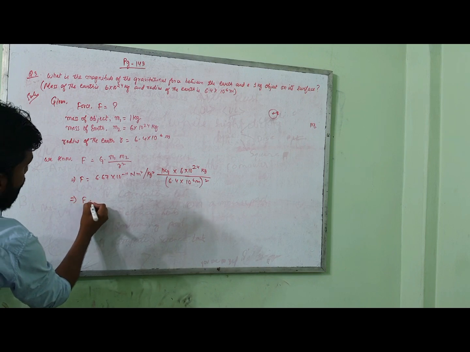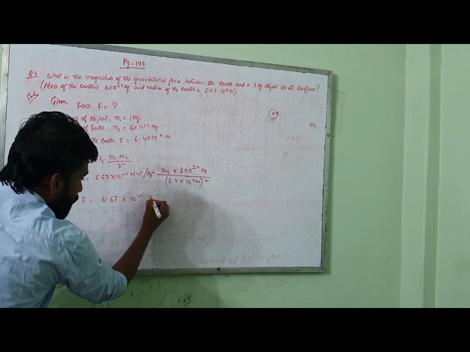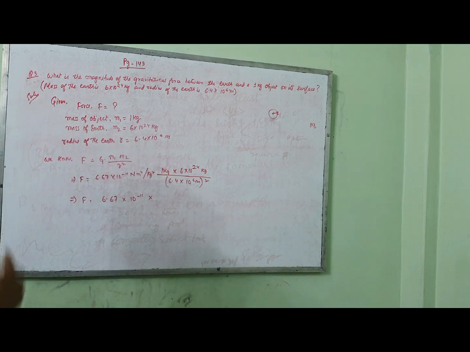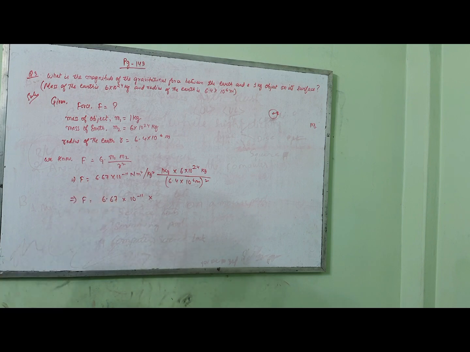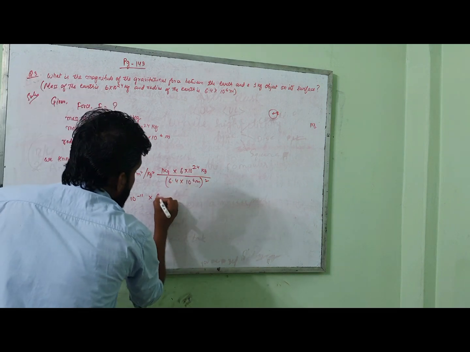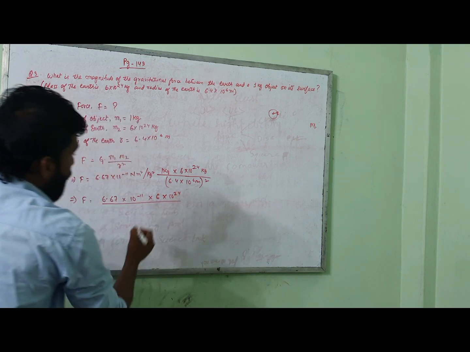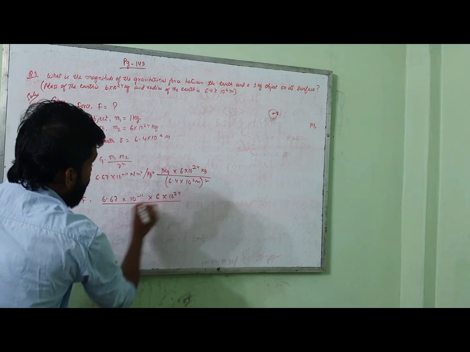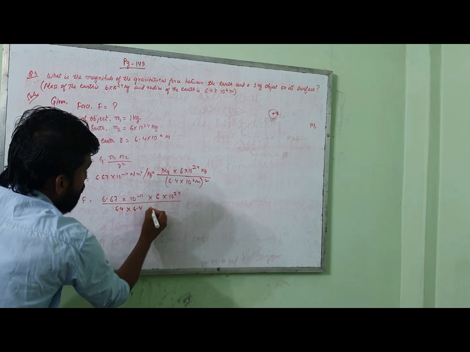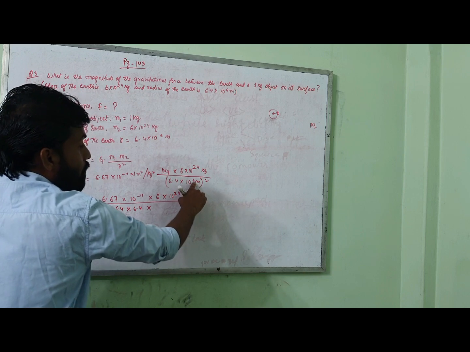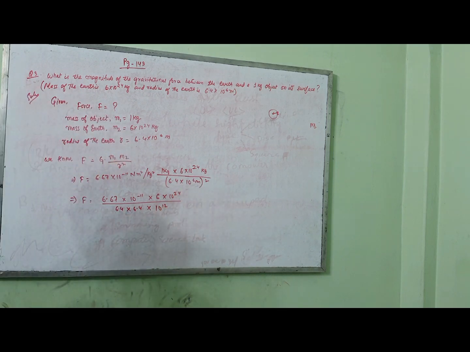Now F is equal to 6.67 into 10 to the power minus 11 into 1, because you don't need to write 1, because 1 multiplied with any other number will give you the same number again. So no need to write 1 here. So you can write here 6 into 10 to the power 24 divided by, how much are we going to have here? Because it is square, write here 6.4 into 6.4. Into 10 to the power 6, whole square, so this is 6 and this is 2 times 6, so 10 to the power 12 here.